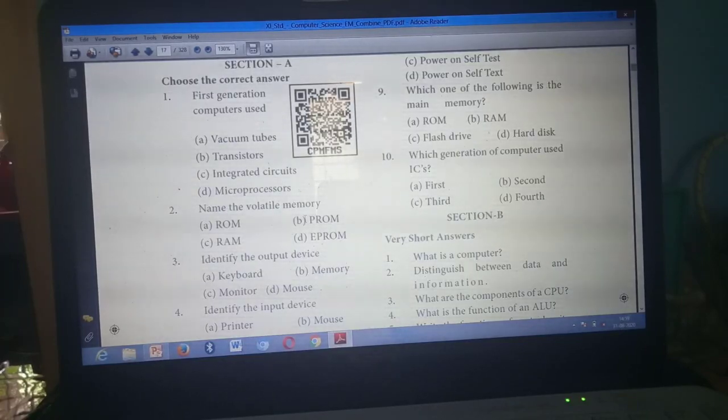Which will be the volatile memory? That means temporary storage memory. Think and say. RAM. Option C is the answer. RAM. Have you marked?